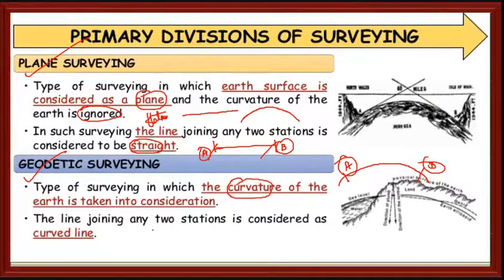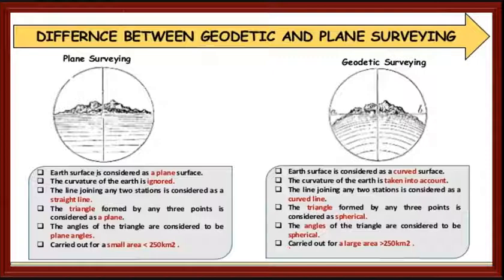The line joining any two stations is considered as a curved line. In plane surveying it was a straight line, but in geodetic surveying it is a curved line. This is about plane surveying and geodetic surveying. So here we have some differences between plane surveying and geodetic surveying.